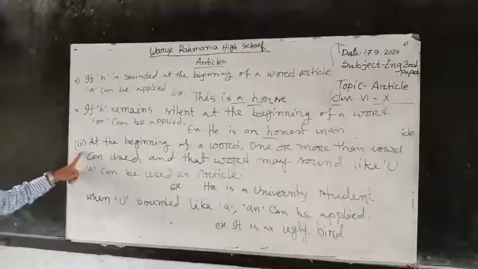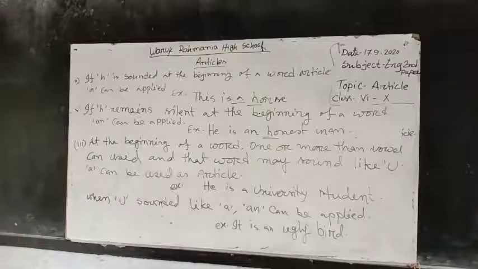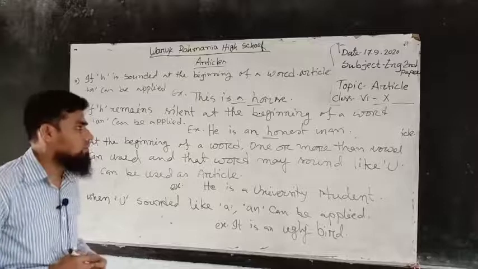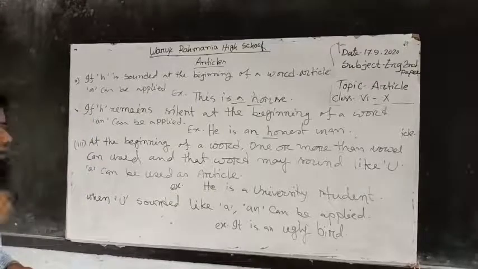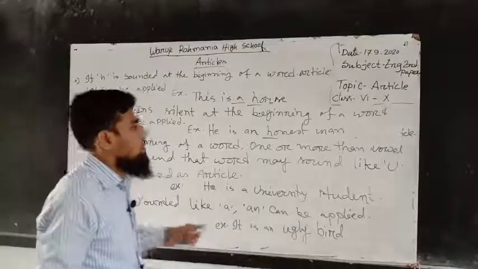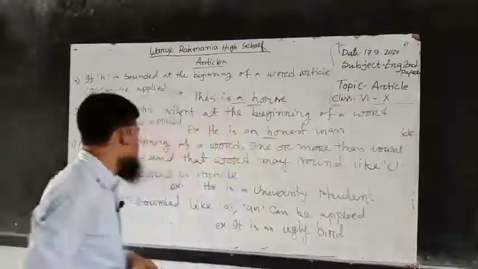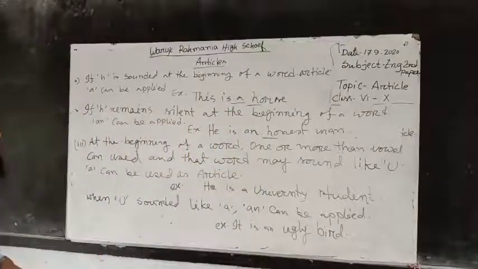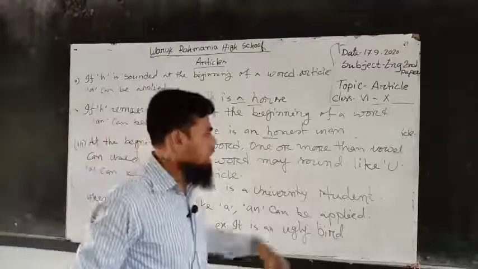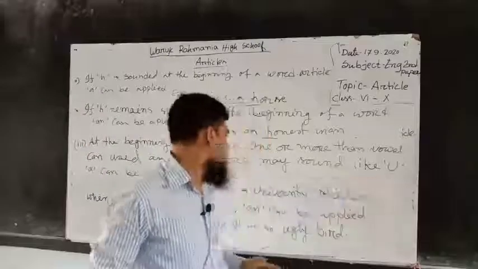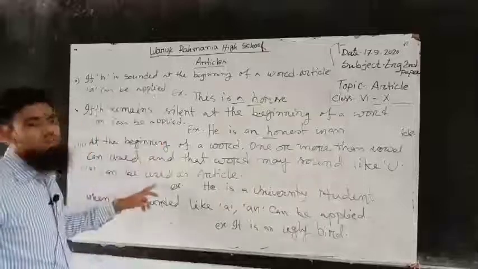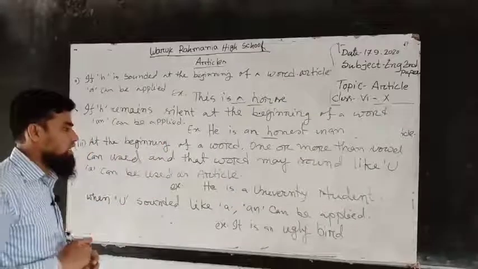Dear students, rule 3. At the beginning of a word, if one vowel or maybe more vowels sound like you, a can be used as article.